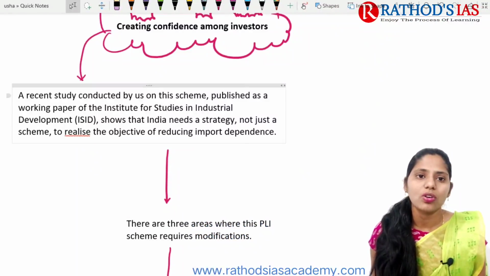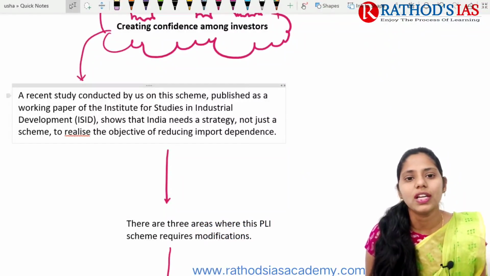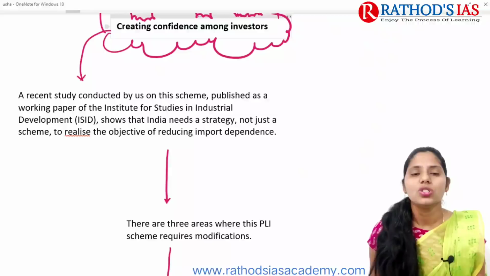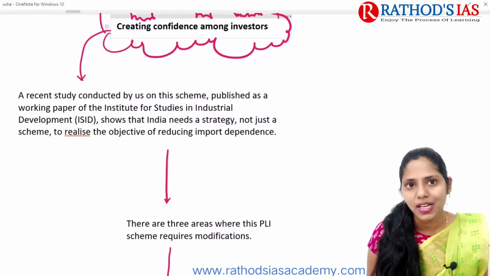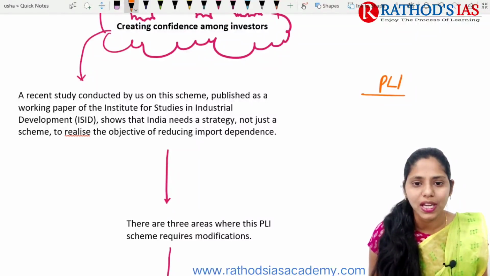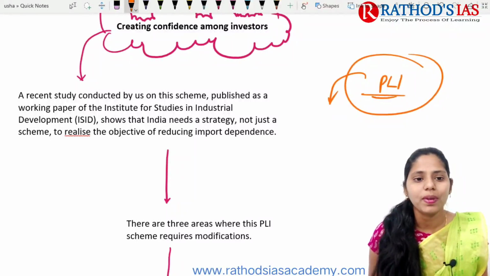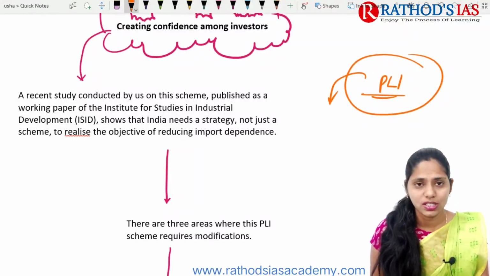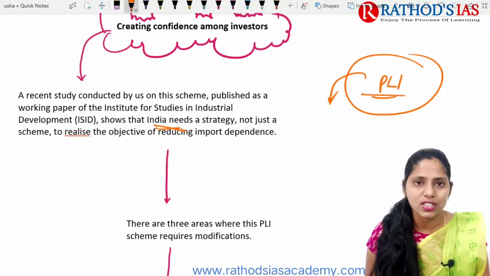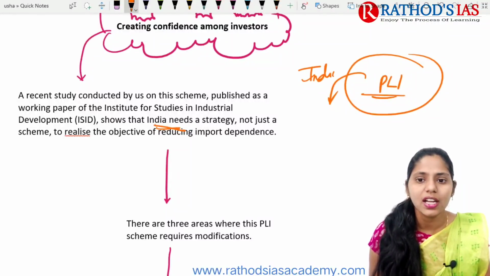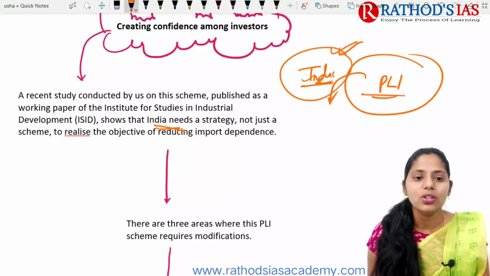So what can be done? How can we create confidence among the investors? A recent study on the performance of this PLI scheme has been published, and this report says that India needs a strategy, not just a scheme, to realize the objective of reducing import dependence.